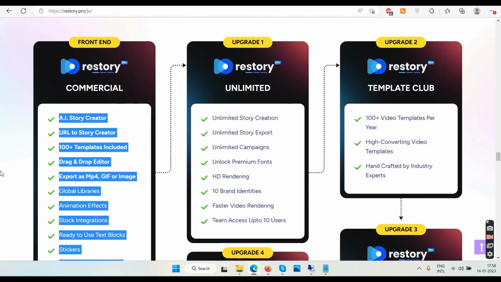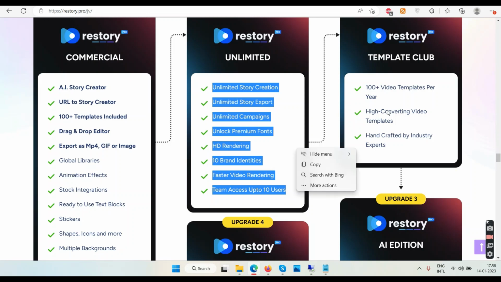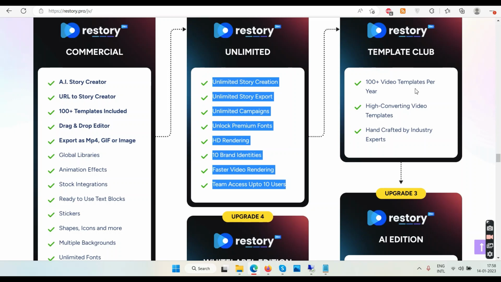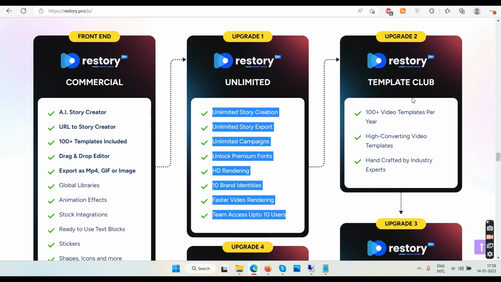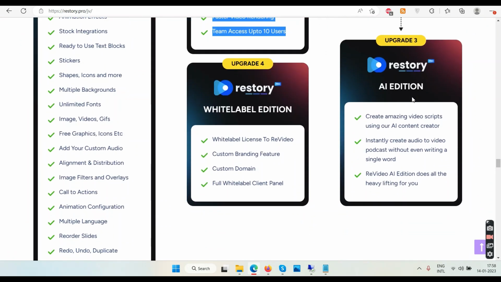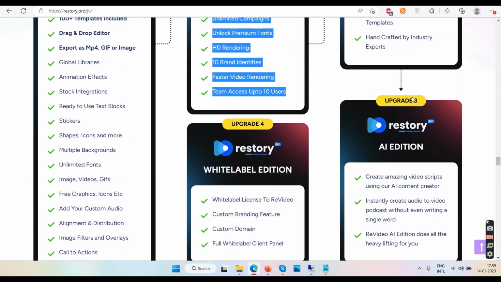And then we have OTO number 1, which is unlimited. So you get everything unlimited in upsell number 1. And the price is not mentioned here. I'll see if I can find the price. Then this is upgrade 2, 100 plus video templates per year. And we have upgrade 3. You can check all the features. And upgrade 4 is white label edition. White label means you can change the name of the software as per your brand and sell it as your own. Upgrade 5 is masterclass training. Complete step-by-step video training and tutorials. Tutorials were supposed to be free, I guess.